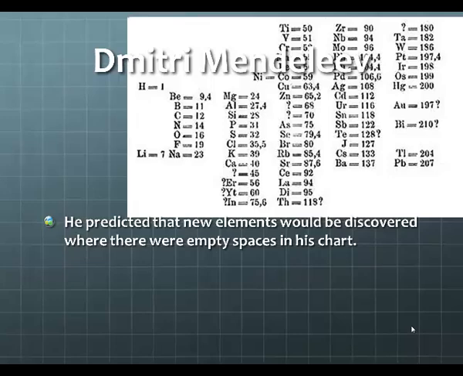With the information that he gained, he also predicted that there would be new elements discovered where there are empty spaces in his chart. He had a couple of question marks, as you can see here. Question marks here, here, there, and a number of other spots where he assumed that in the future we would be able to identify some elements based on the fact that there were blanks inside of his periodic table. Those elements would just be discovered at some point due to him arranging everything by masses.